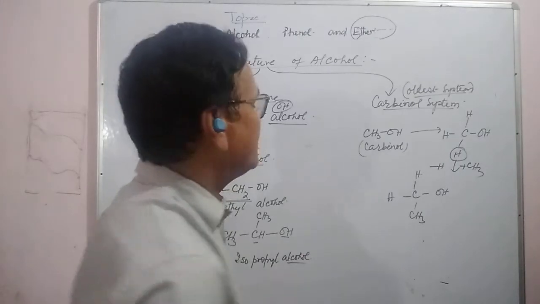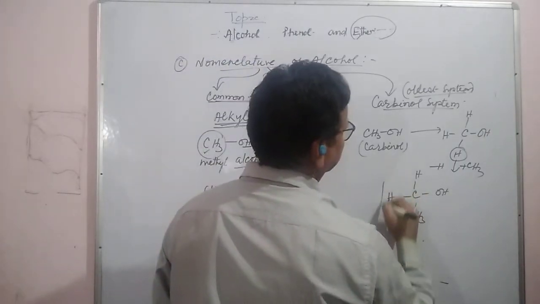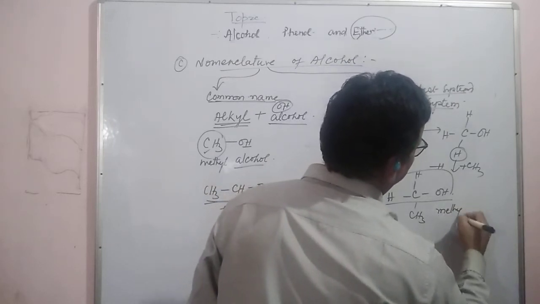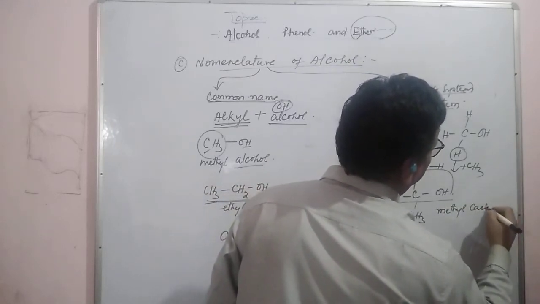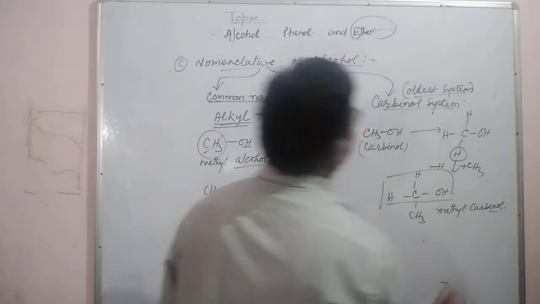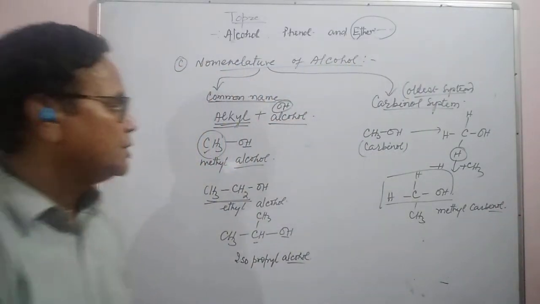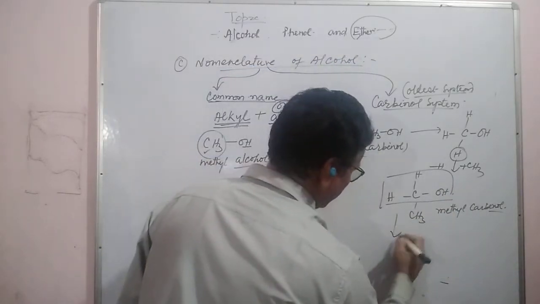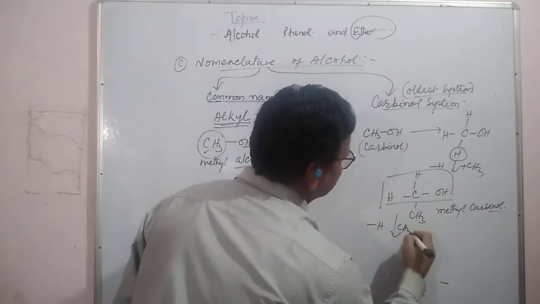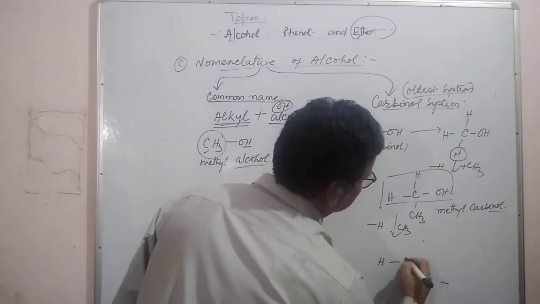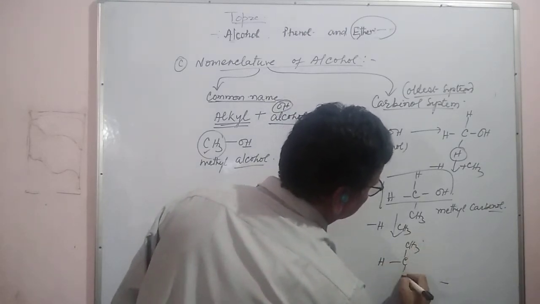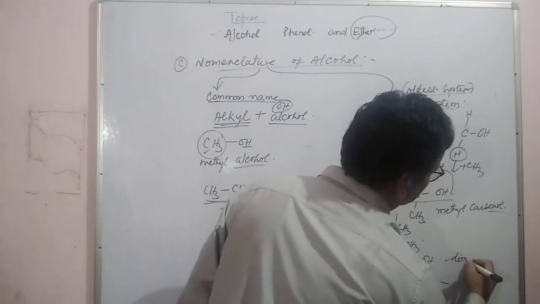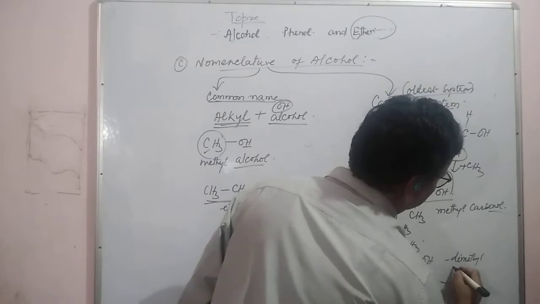This is actually carbinol and this is methyl, so it will be called methyl carbinol. If the next hydrogen is also replaced by CH3, that is (CH3)2CHOH, this is dimethyl carbinol.